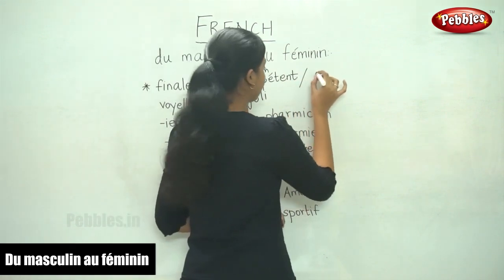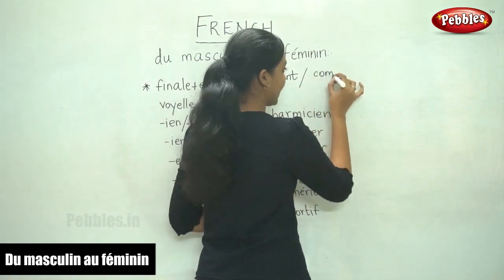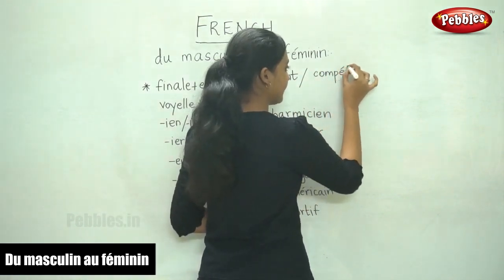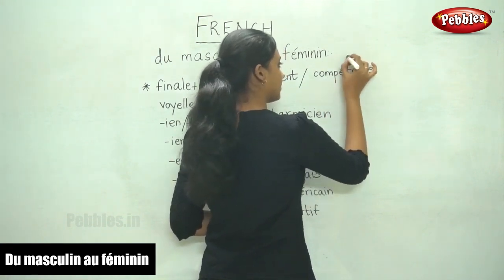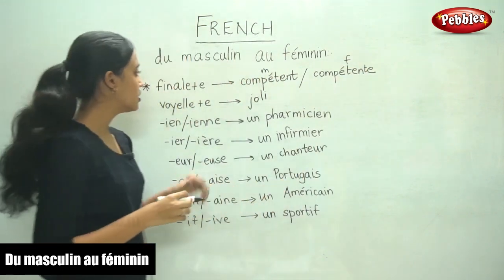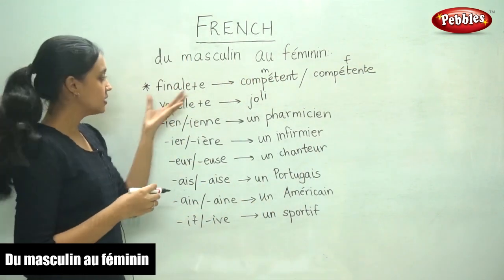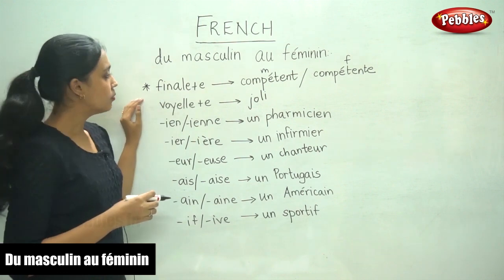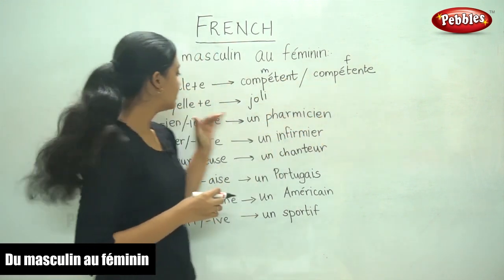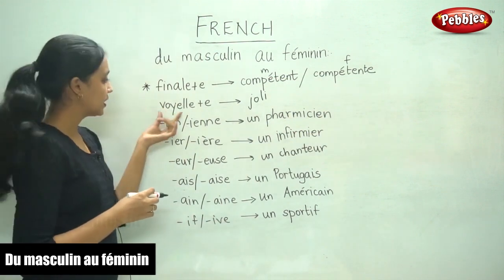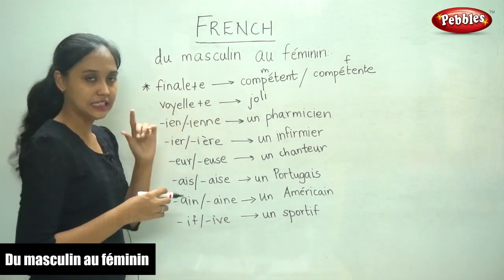To form the feminine form, we add an E. It becomes feminine. So this is the case in most scenarios. This is what we do. We add an E. The next one, voyelle plus E.